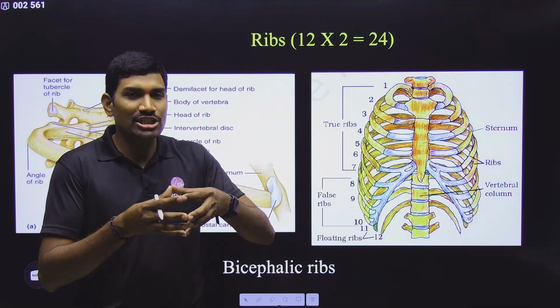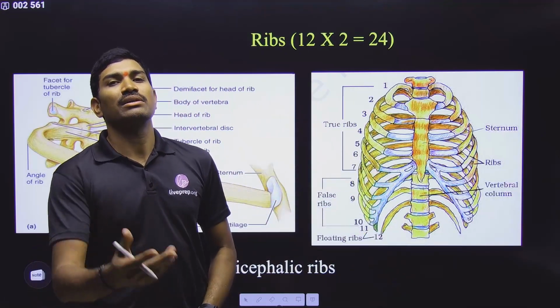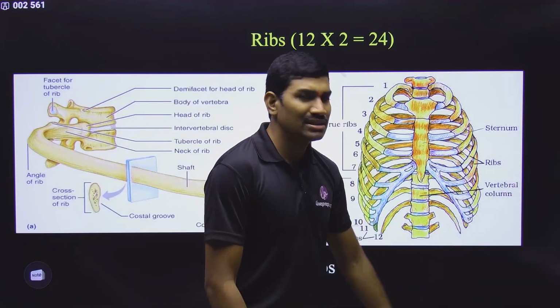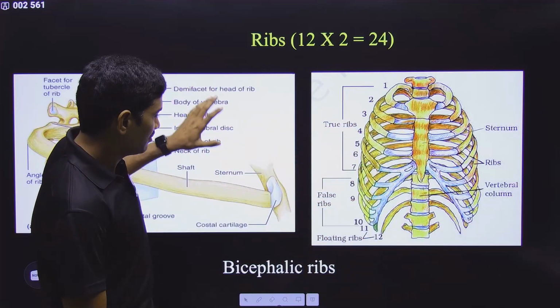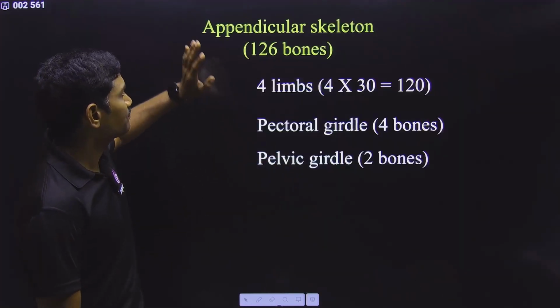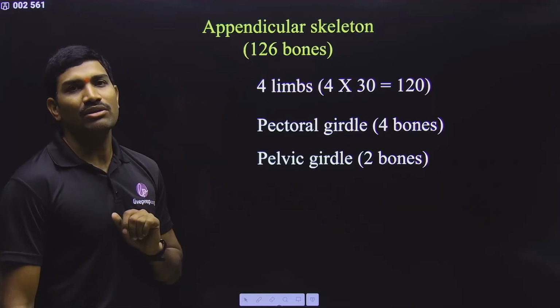So any change in the volume of this thoracic cavity shows some effect on pulmonary changes, right? We already studied this information in breathing and exchange of gases. Interlink this concept. With this, this part is completed. With that, the axial skeleton is completed. Now we are going to the appendicular skeleton.